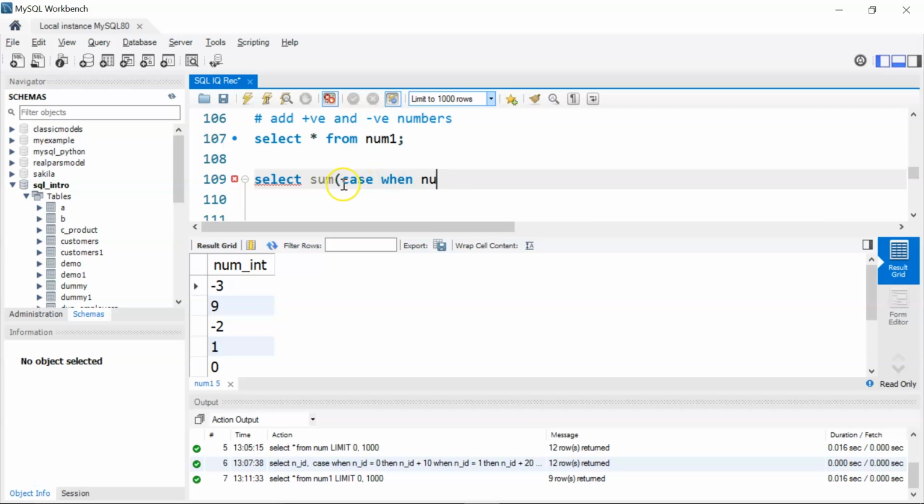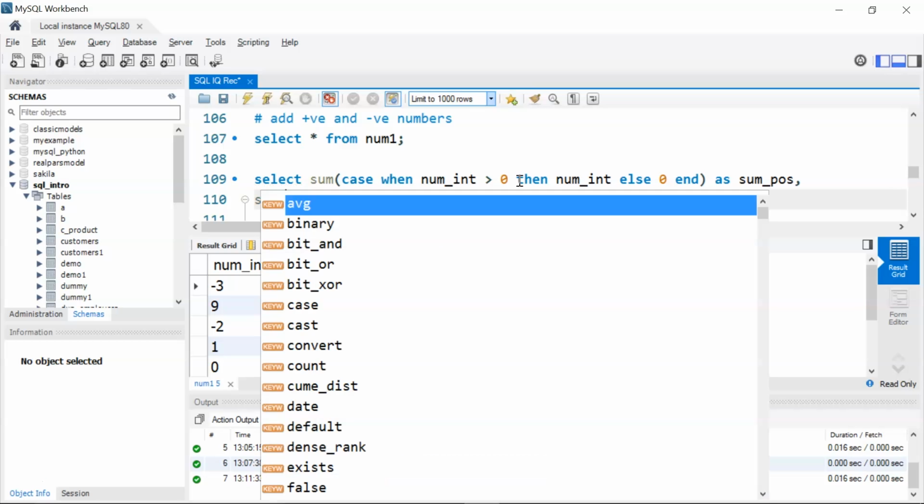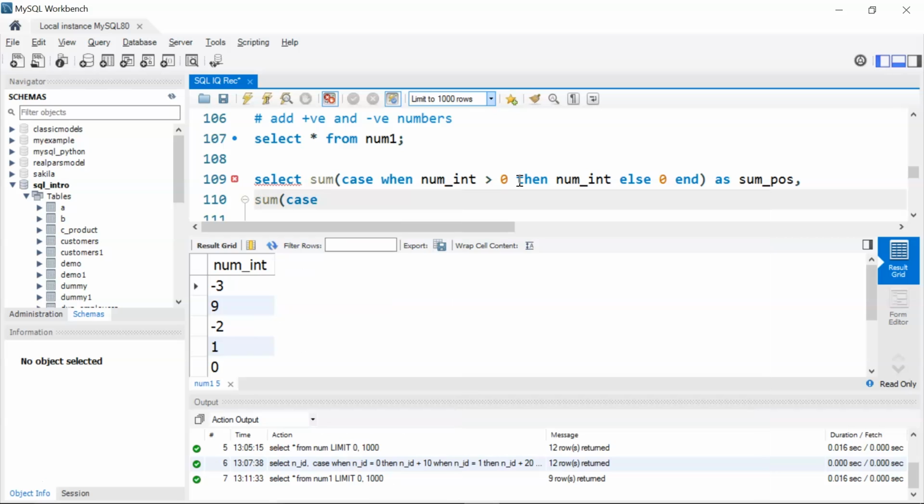So here I'm going to write case when num underscore integer or int, which is my column name, if it is greater than 0, then I'll return num underscore int. Else I'll say 0 and end my case statement. I'll give an alias as sum of, let's say, positive numbers. I'll give a comma. Then I'll use another sum function, and inside the sum function we'll use the case statement to find the sum of negative numbers or integers.